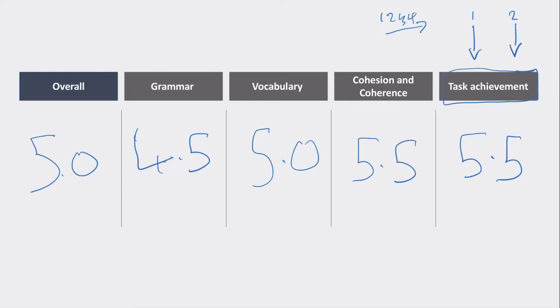I think there's a lot of potential here. This candidate wrote a lot, which is very good. They're trying to use this high level vocabulary, which is also very good. And they answered the question, by addressing all the different parts of the question. So I think the main things, definitely they can check their vocabulary. That's something that they can boost their score on quite easily. And task achievement, like I said, pick fewer things to talk about, but talk about them in more detail.